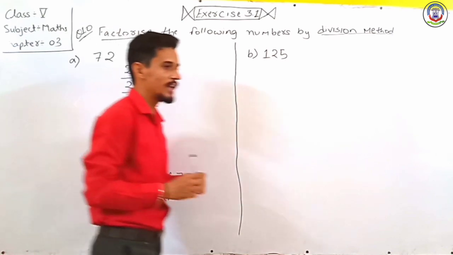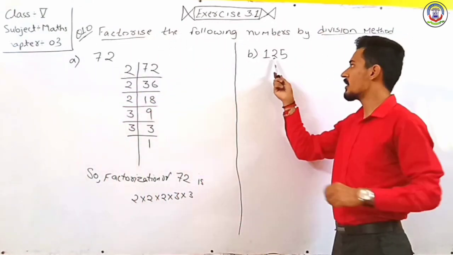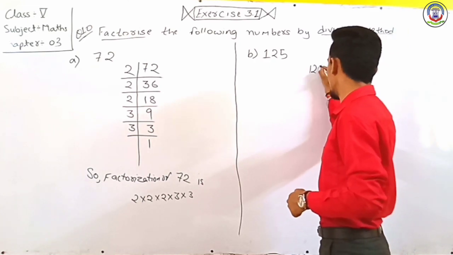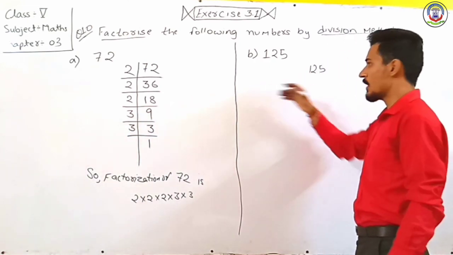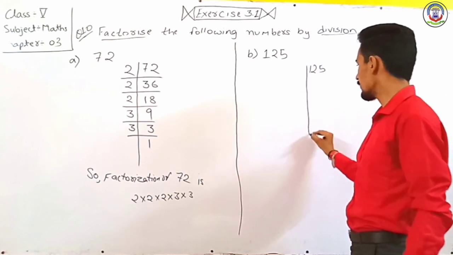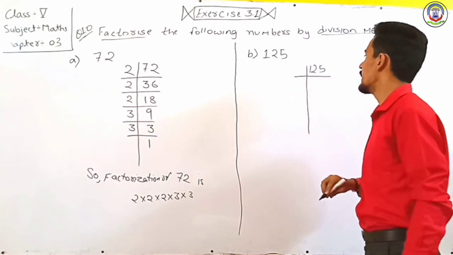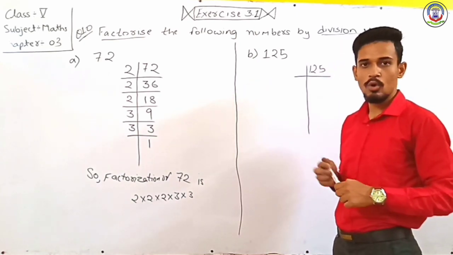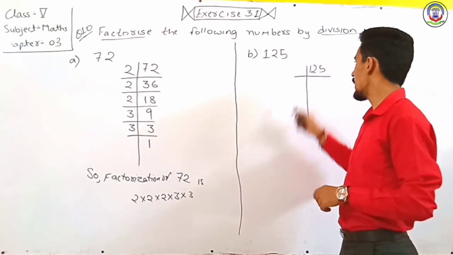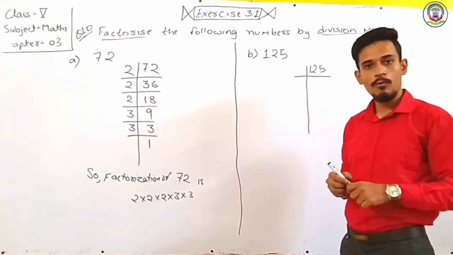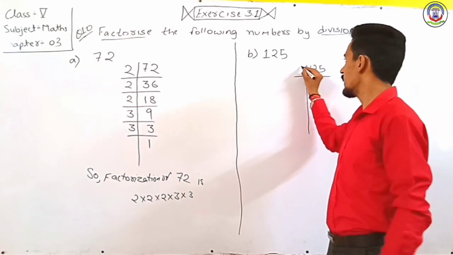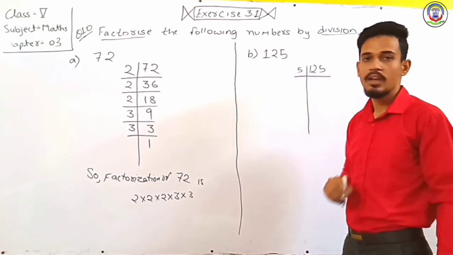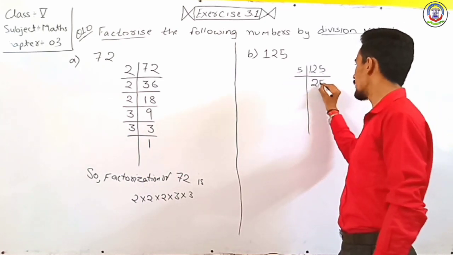Next we see the next number, which is 125. So first we write here 125. Now we have to prepare that table like this. Now 125. So for this we have to know about divisibility rules. So 125 is divisible by 5. So here we write 5, and when we divide 125 by 5, we will get 25.